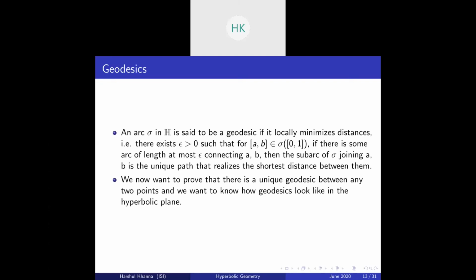There are many things to observe first. In the hyperbolic plane, does a geodesic exist at all? If it exists, is it unique? We want to prove that there is a unique geodesic between any two points, and we want to know how geodesics look in the hyperbolic plane.